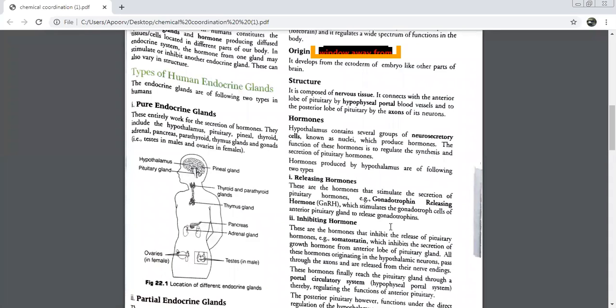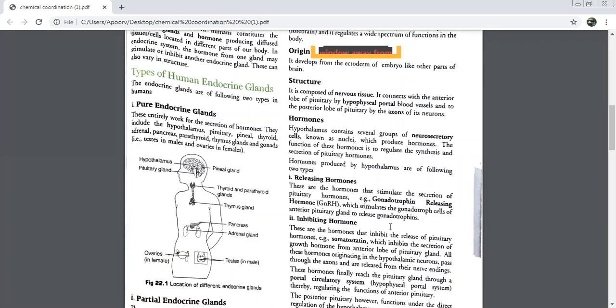Gonadotropin. So first of all, there was a releasing hormone secreted by the hypothalamus. What was the name of this hormone we've just done? Gonadotropin releasing hormone. It will go to which part of the pituitary? The anterior part.